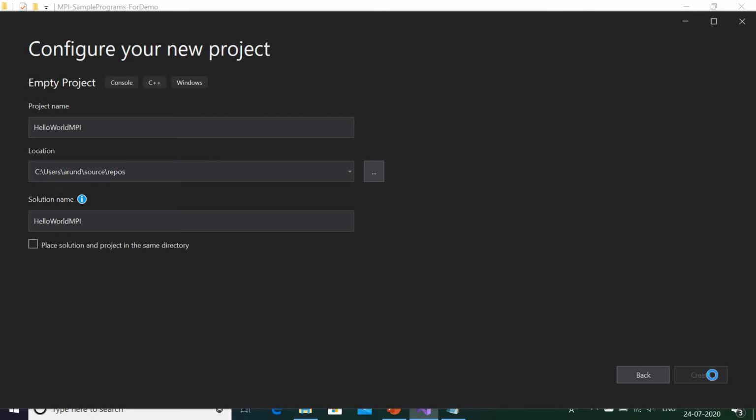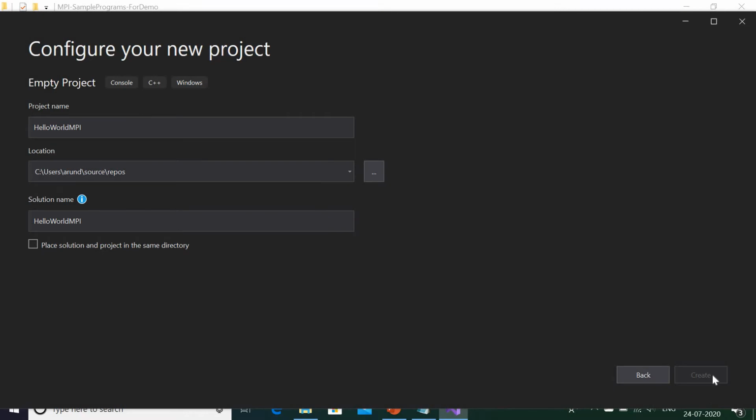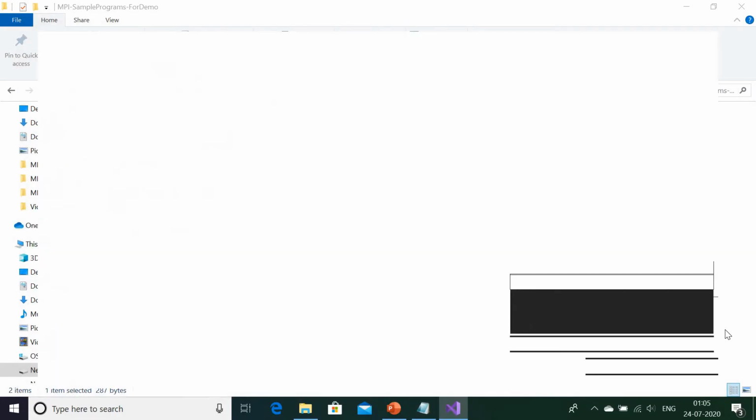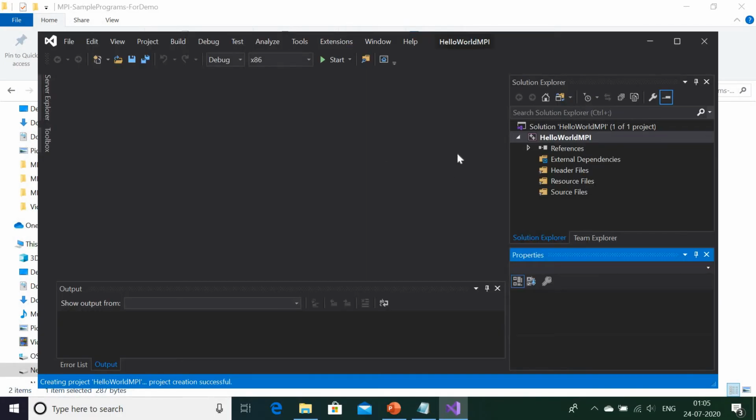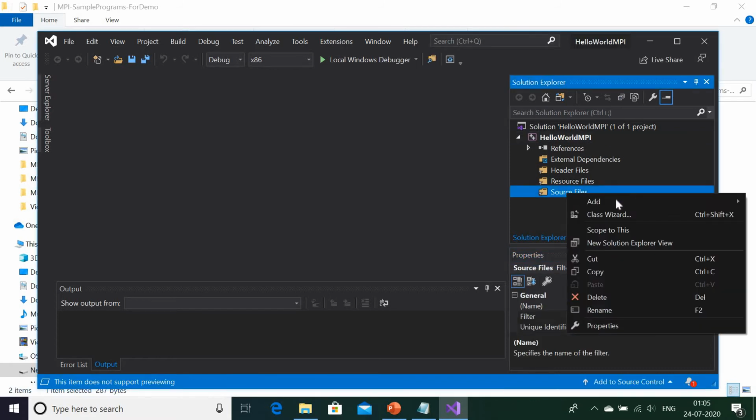So it will be helpful for the Windows users also, if they don't know. Visual Studio is just an IDE. So now the project is opened, named Hello World MPI. I will add the source file.